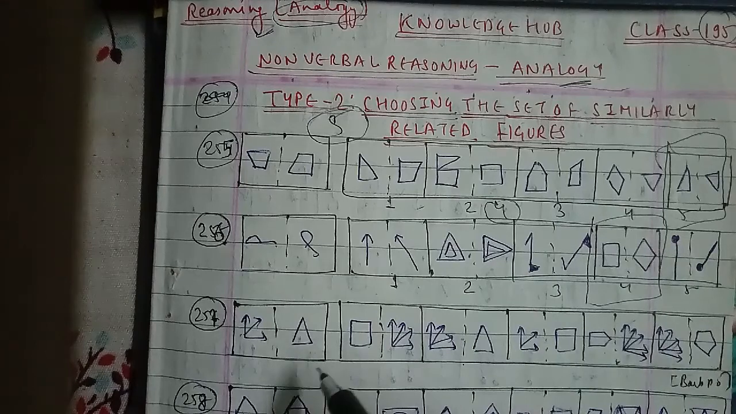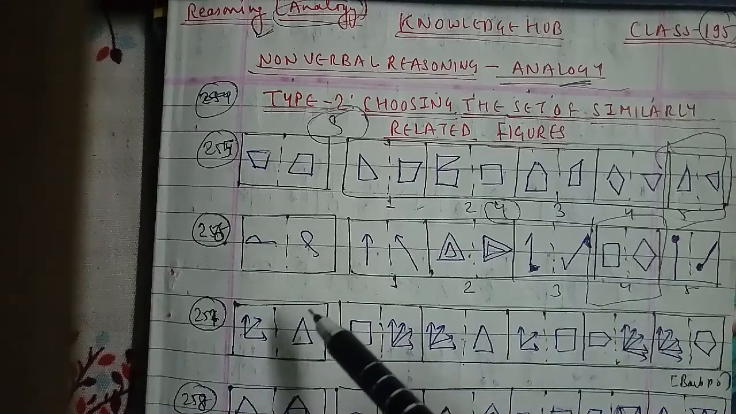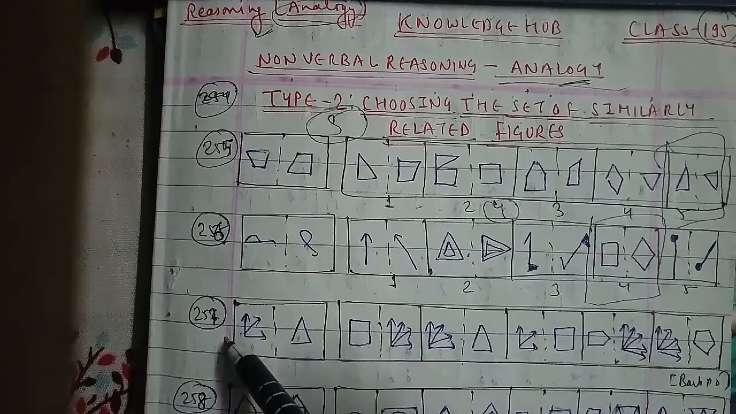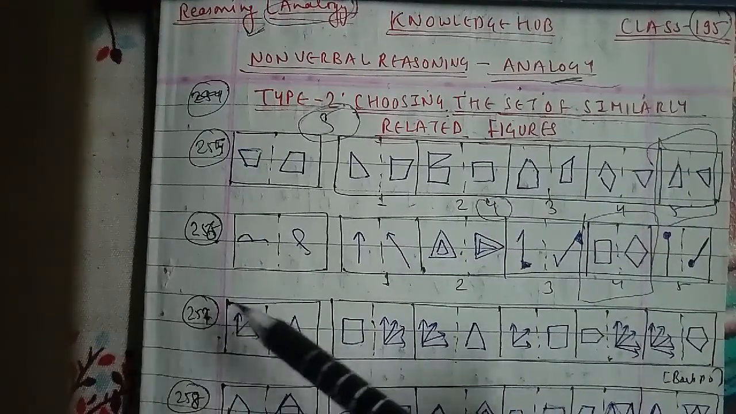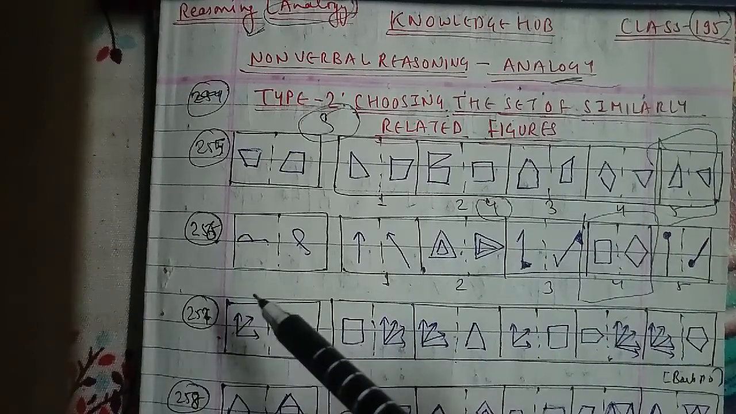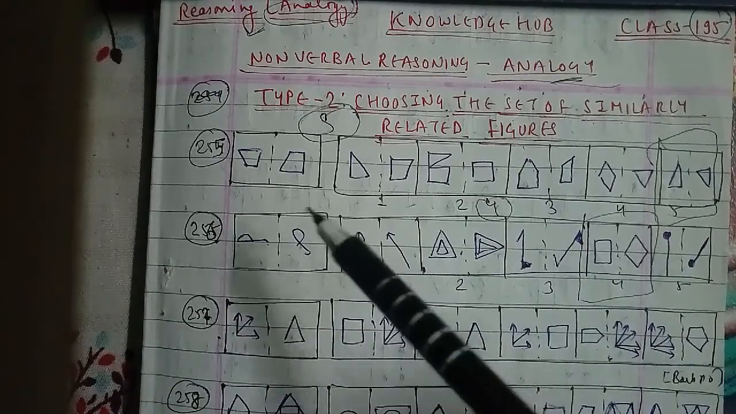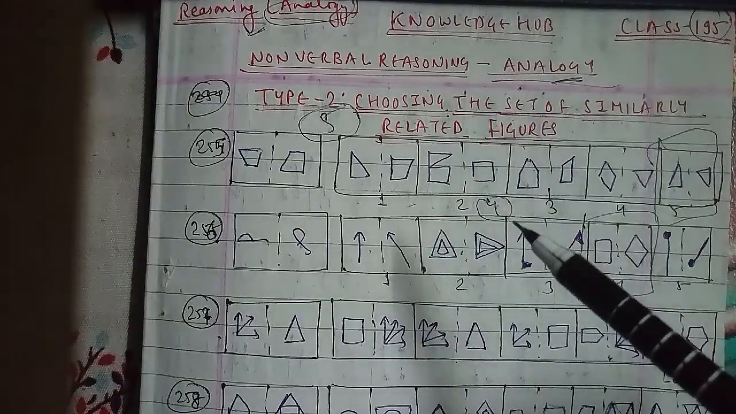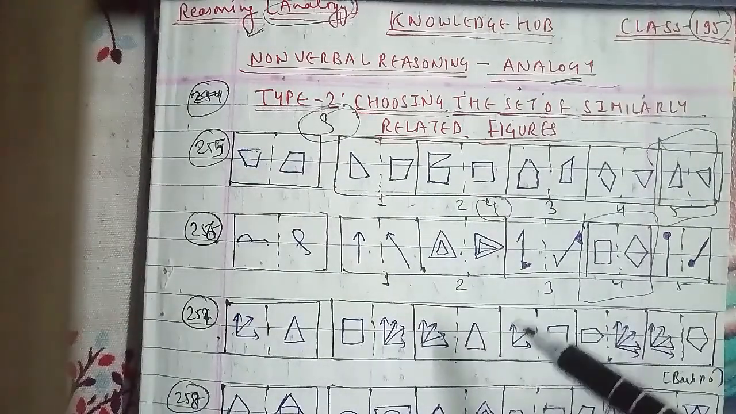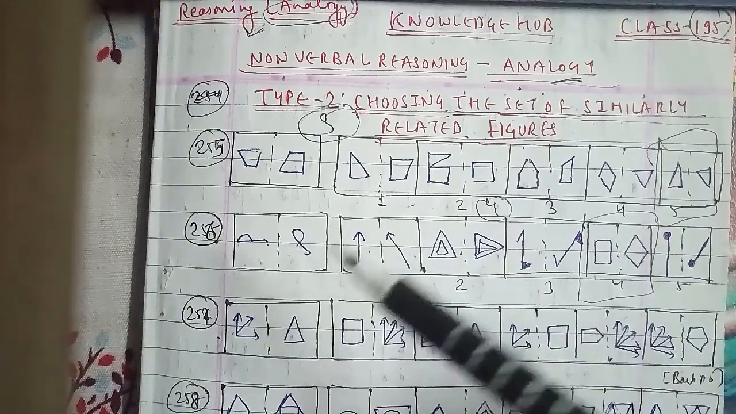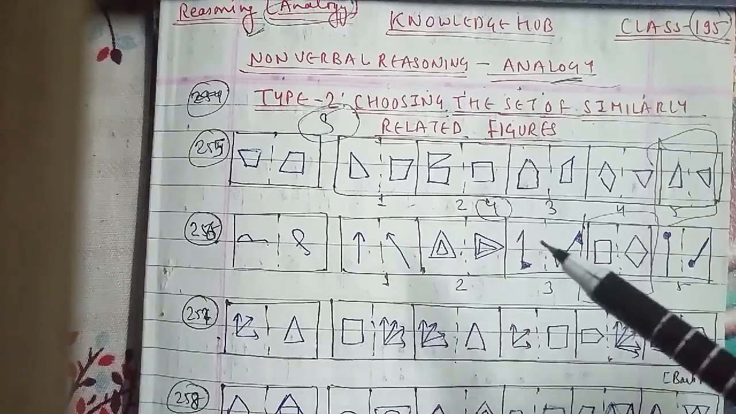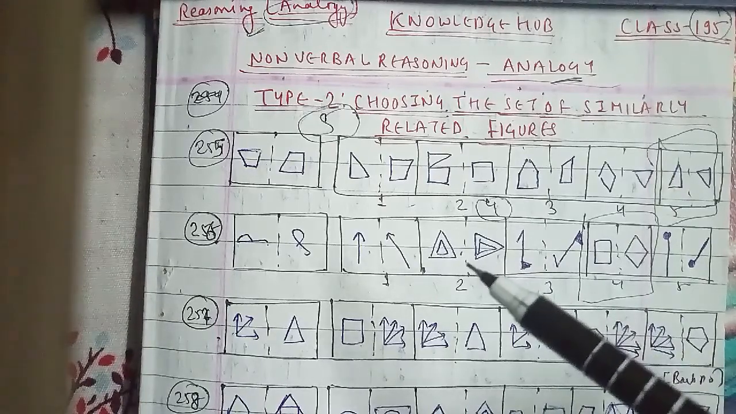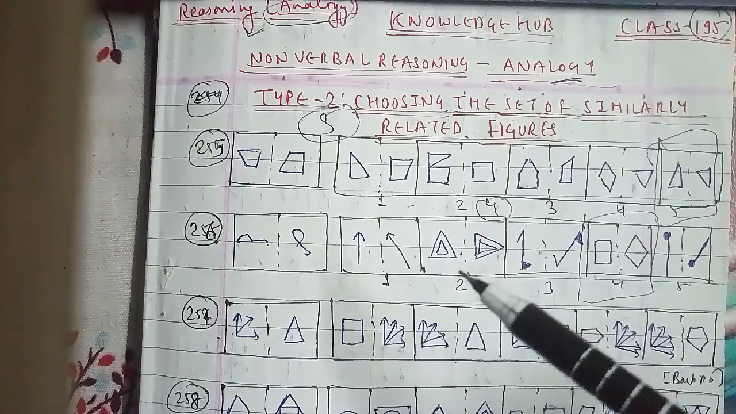Let's go ahead with another question, and that is the 257th question of the session. Before starting with this, in each of the following problems, a related pair of figures is followed by 5 numbered pairs of figures as well, as I told you about it. We have to select the pair that has a relationship similar to that in the original pair as well.